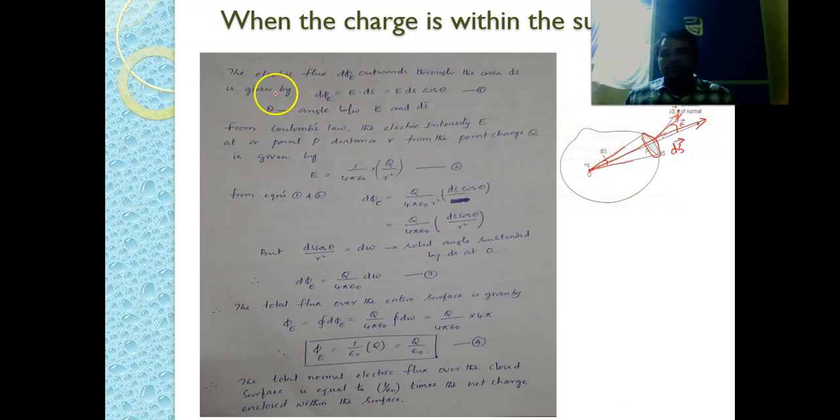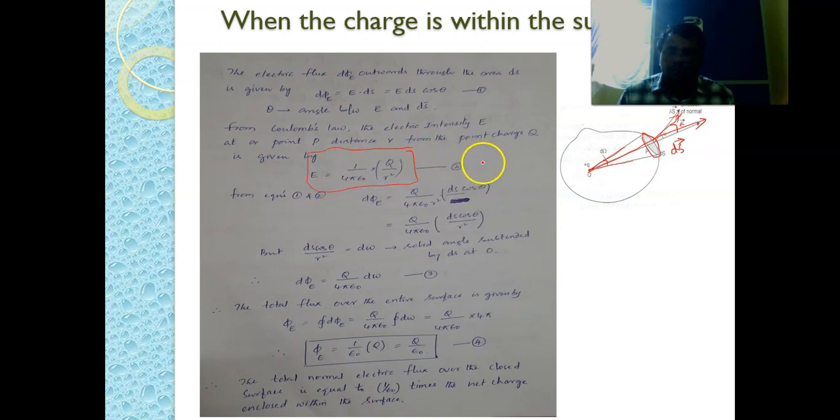Now let us go through this derivation. The electric flux d phi E outward through this area ds is given by d phi E is equal to E dot ds, that is equal to E ds cos theta, where theta is the angle between E and ds. From Coulomb's law, the electric intensity E at point P, which is at a distance r from the point charge q, is given by E bar equal to 1 by 4 pi epsilon naught q by r square. This is from Coulomb's law.